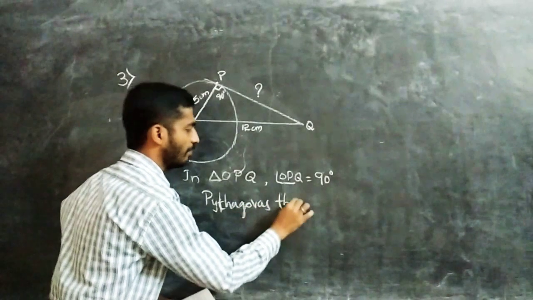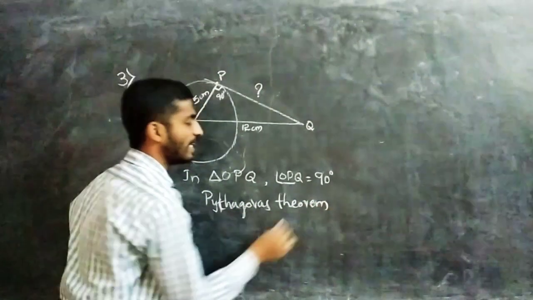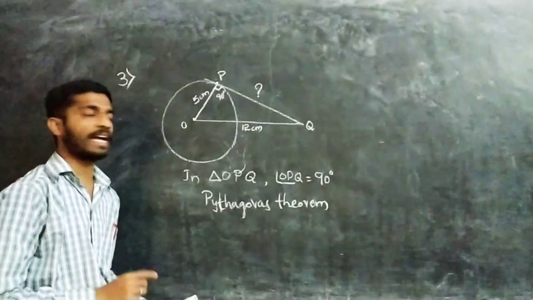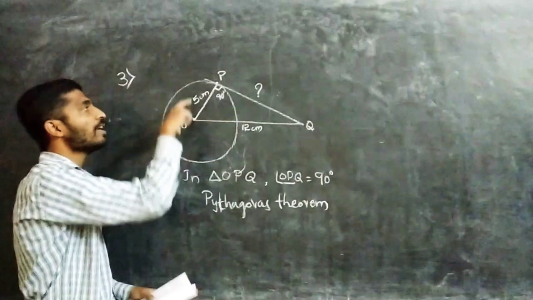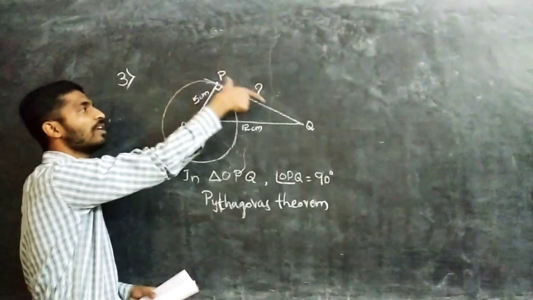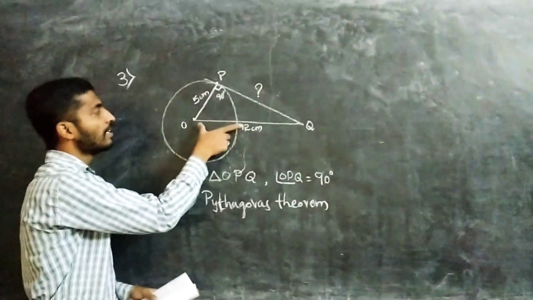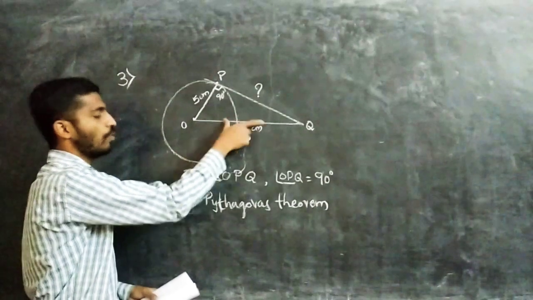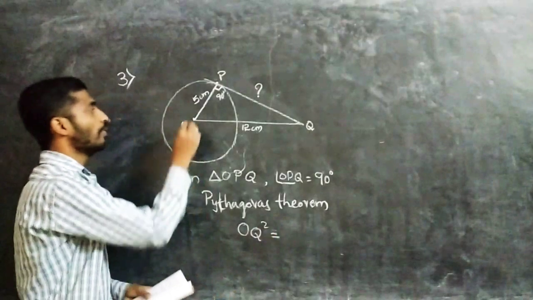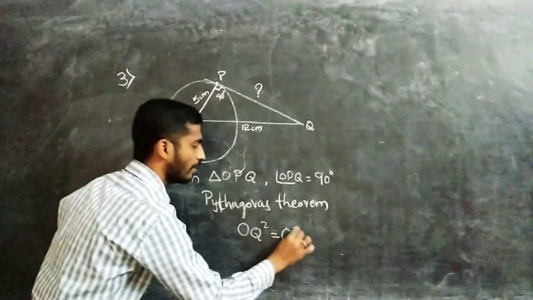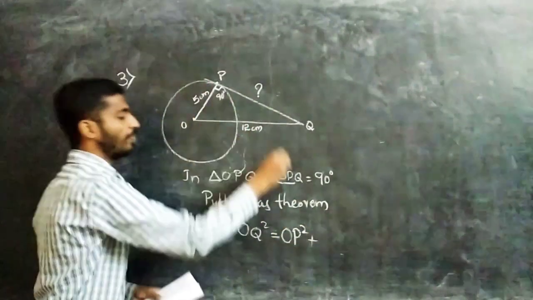What does the Pythagoras theorem say? The square of the hypotenuse is equal to the sum of the squares of the other two sides. What is the hypotenuse? That is OQ. OQ square equals OP square plus PQ square.